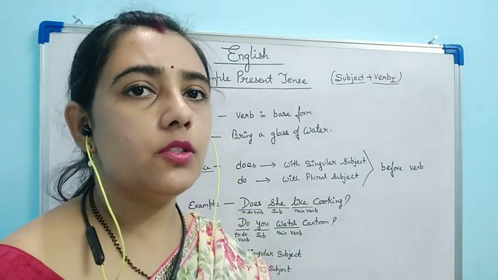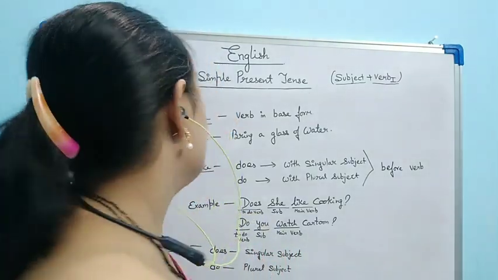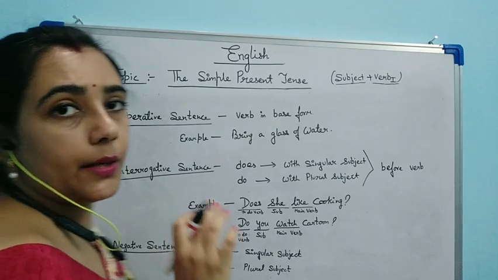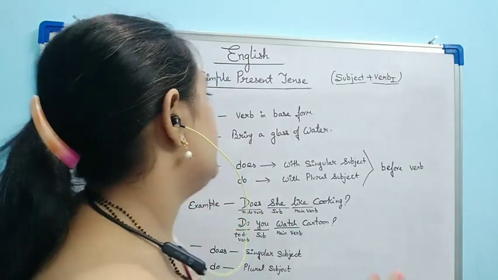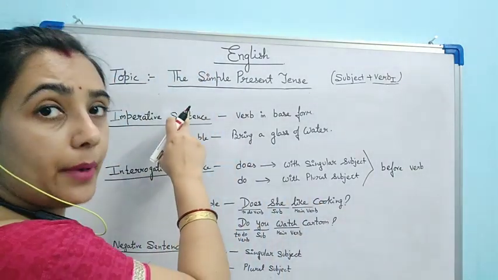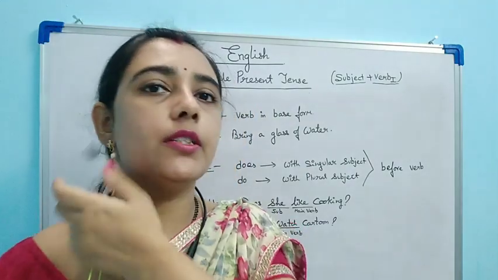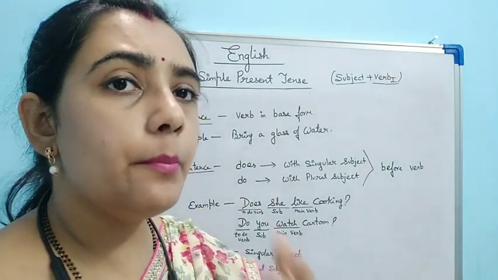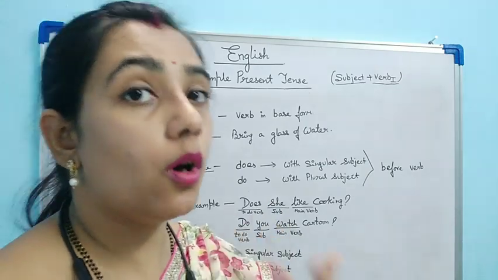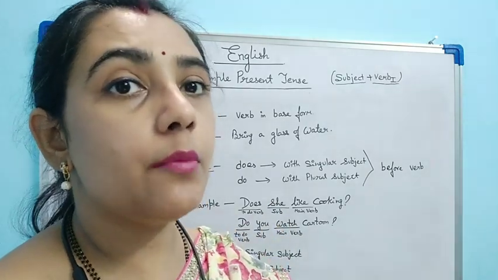Other important things to keep in mind are what? We know different types of sentences are there, and if we are talking about imperative sentence, what is imperative sentence? In our sentence chapter I have explained what is imperative sentence. In imperative sentence we give some order or we request something.